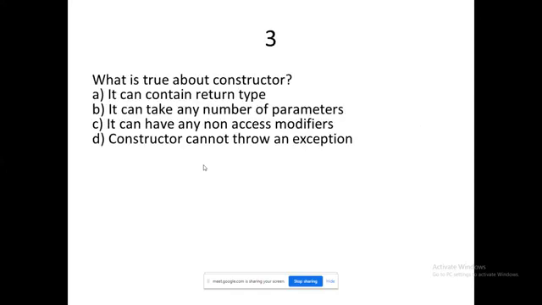What is true about constructor? For this, you have to respond. Might be the first two questions were very tough. I know that, especially for EEE students, you felt it was somewhat tough. But you have to travel along with Java. That will help you a lot when you work with high voltage engineering.